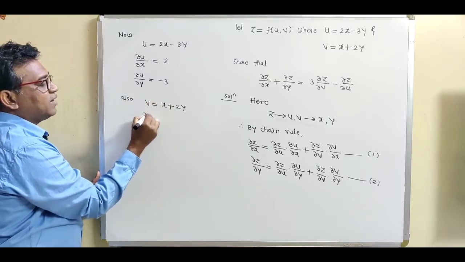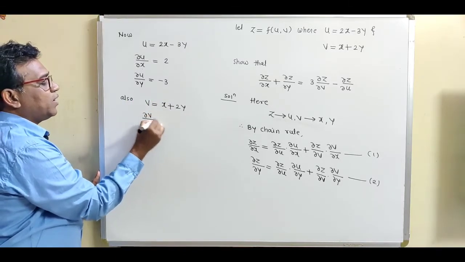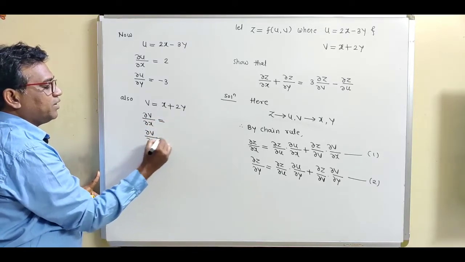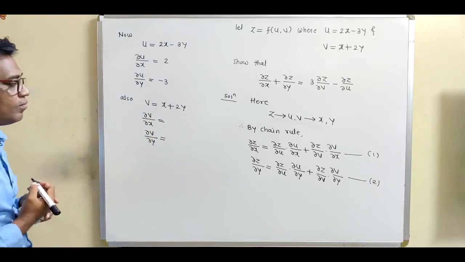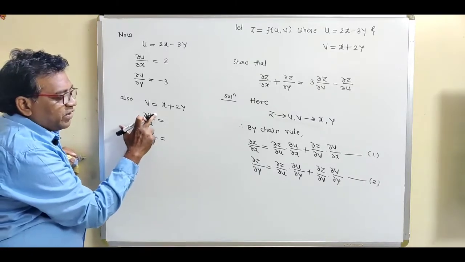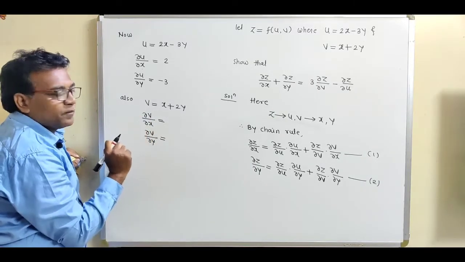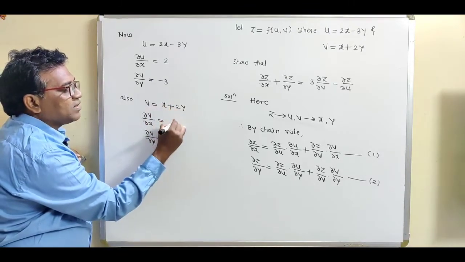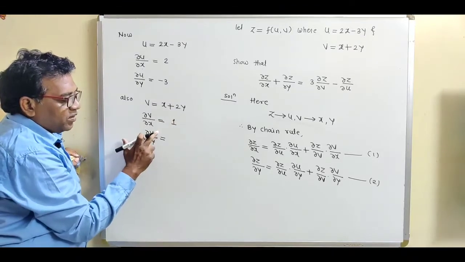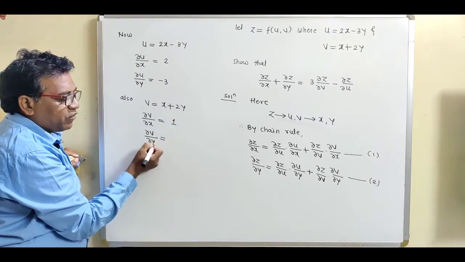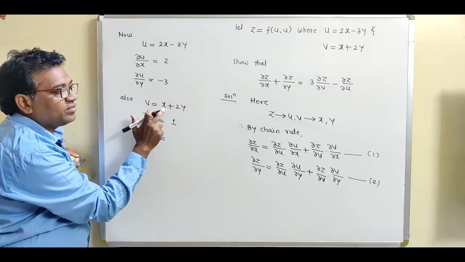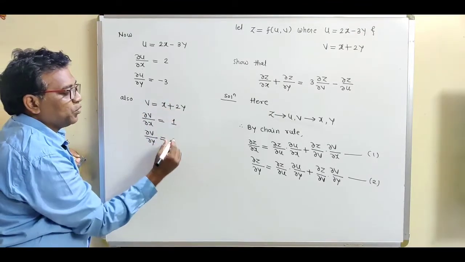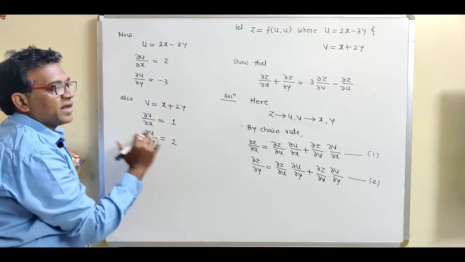Find del v by del x and del v by del y. Differentiating v partially with respect to x, the derivative of x is 1. For del v by del y, find the derivative of y alone by keeping x constant. The derivative of the constant will be 0, and the derivative of 2y is 2.